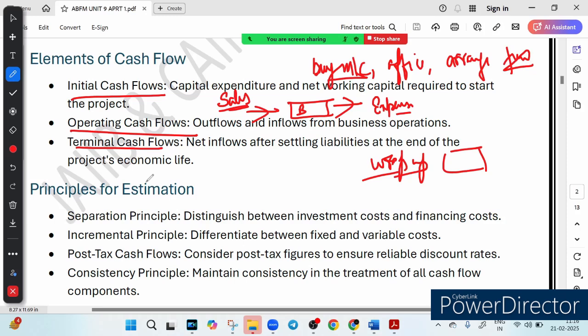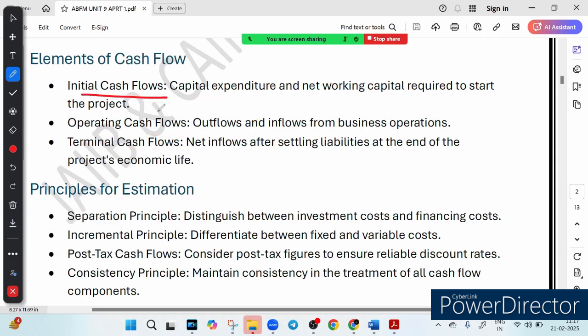Imagine you are starting a restaurant. You need money for furniture and equipment, and that money is called initial cash flow. Also you have your daily expenses and your daily sales, you need money for that also, that is called operating cash flow. And if you ever sell the business, whatever cash remains after paying debt is called terminal cash flow. Remember, whatever amount is left after paying debt is called terminal, right? I hope this makes sense.